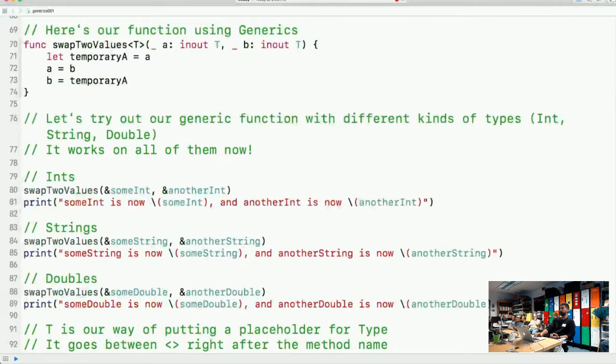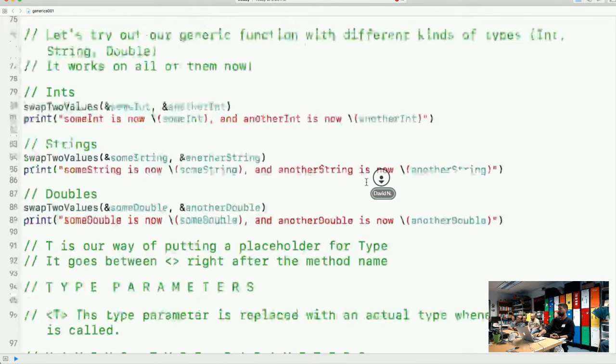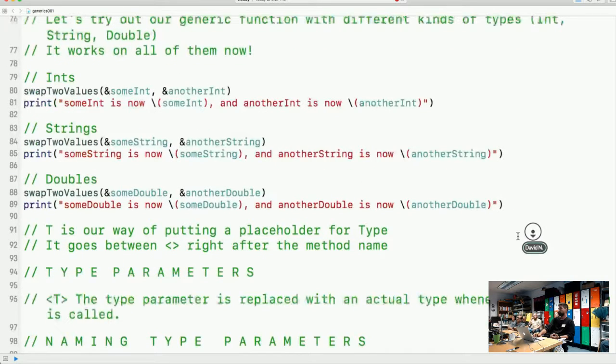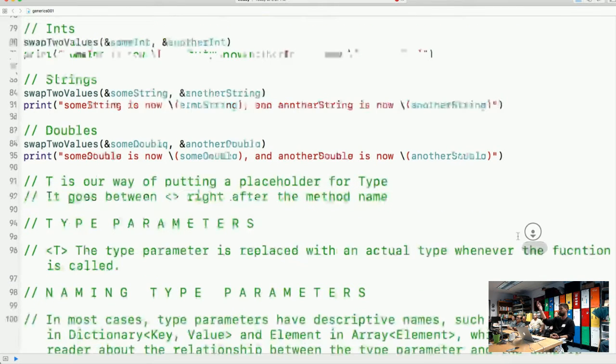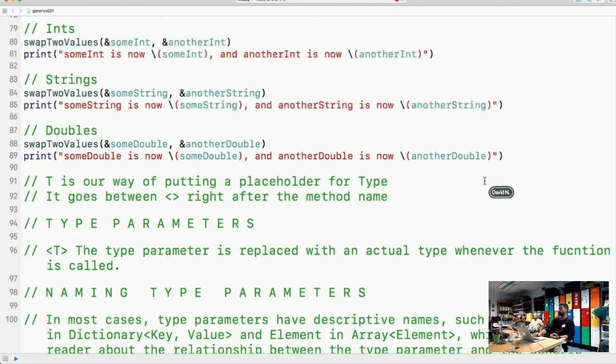Okay, so we've covered it for int, strings, and doubles. We've also mentioned the fact that we can pass in multiple types and then refer to them in the arguments as well. So we're going to scroll further down. T is our way of putting a placeholder for type. It goes between the angle brackets right after the method name. Moving on to type parameters, this is kind of reiterating what we just said. The type parameter is replaced with an actual type whenever the function is called. Does anyone have any questions about how that happens, how it gets replaced?